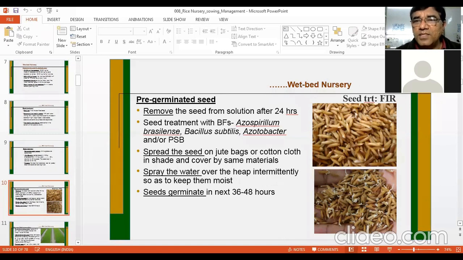And the sequence is FIR. So first you have done treatment with fungicide. If you are doing insecticide also, then you can go for insecticide, and followed by, in the end, one should go for biofertilizers. FIR. R here indicates rhizobium, which is just symbolizing biofertilizers. So FIR. And then you spread the seed on jute bags or cotton cloth in a shade area and spray the water over the heap intermittently. And your seed will germinate in next 36 to 48 hours. So you can see seed treatment is complete, and this is very, very necessary.